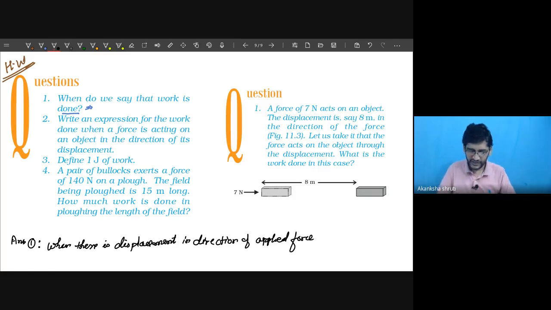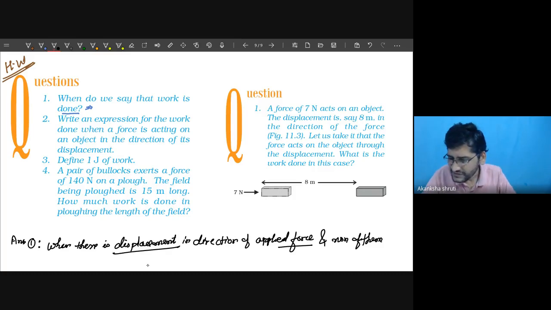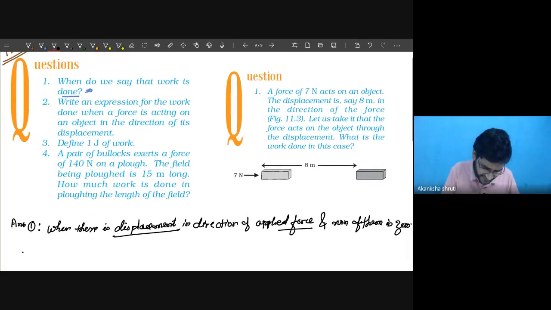For which we want to calculate the work, none of them is zero, and none of them means what? Neither displacement nor force is zero. Only these are the two things you can keep in mind. When does the work become zero?